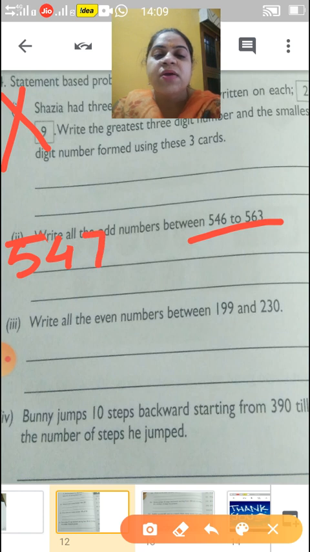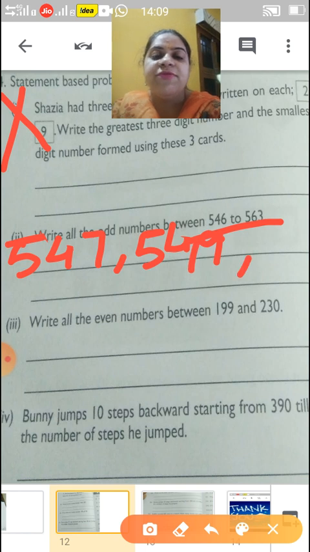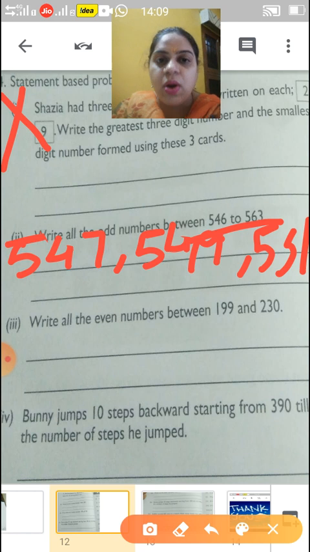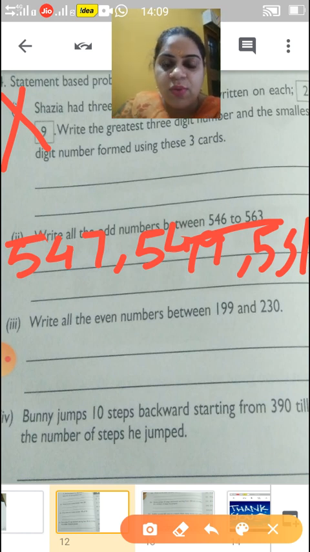So your answer is 547, 549 and 551. Like this you will continue odd numbers before 563. Okay, so your last, that is 561.